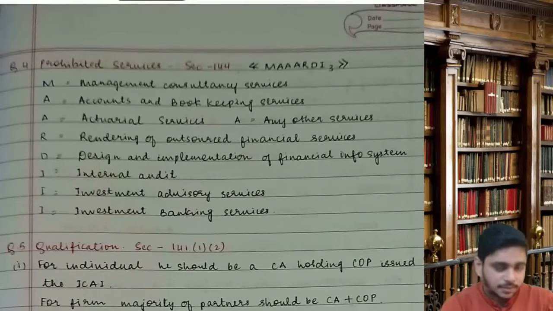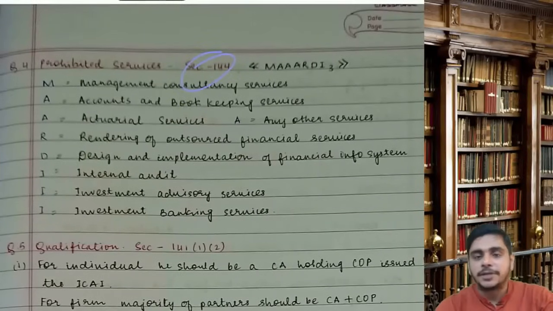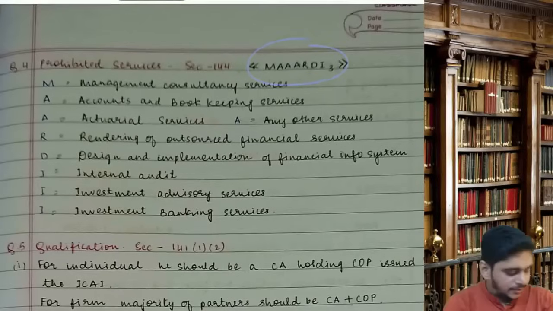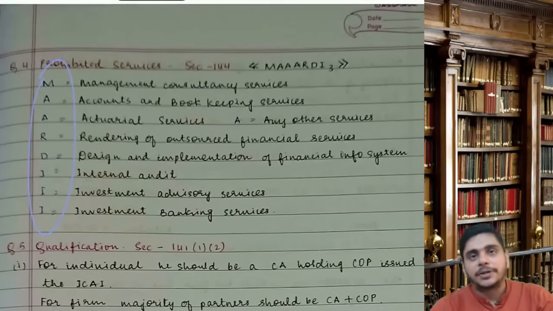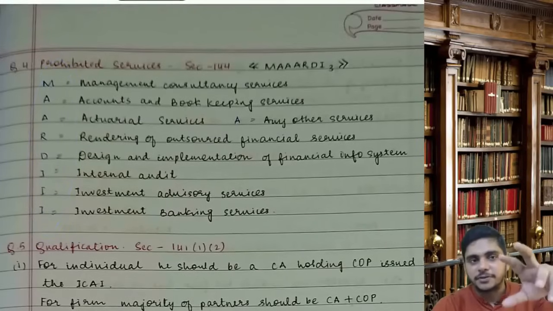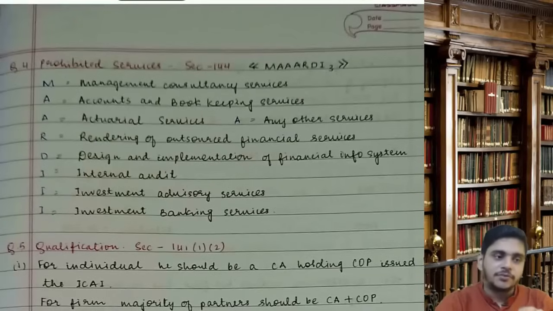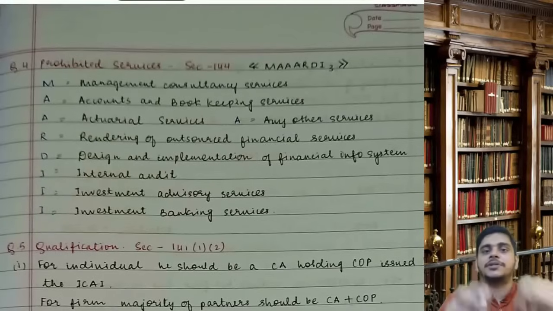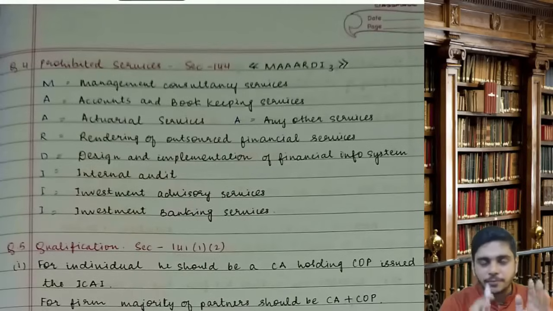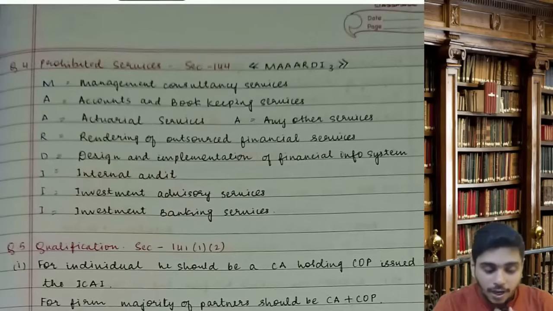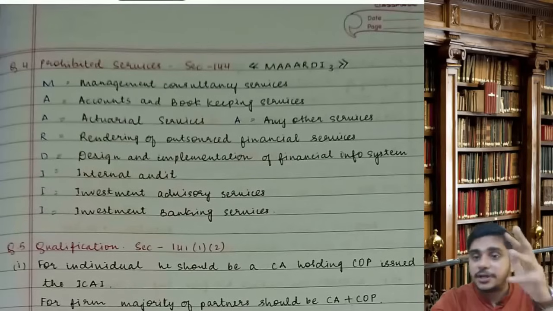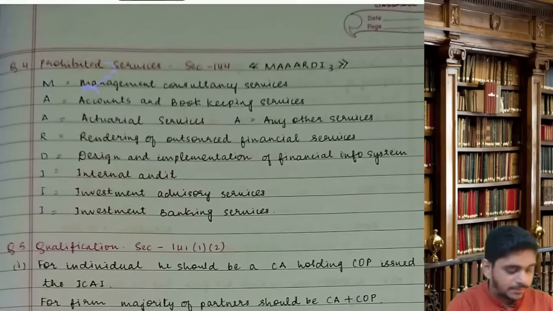Section number 144 says prohibited services. The code is MARDI. Mardi how many times? 3 times. That means an auditor cannot render these services. See, the prohibition is not on the services. The prohibition is that where you are the stat auditor, you cannot render these services. M, management consultancy services.